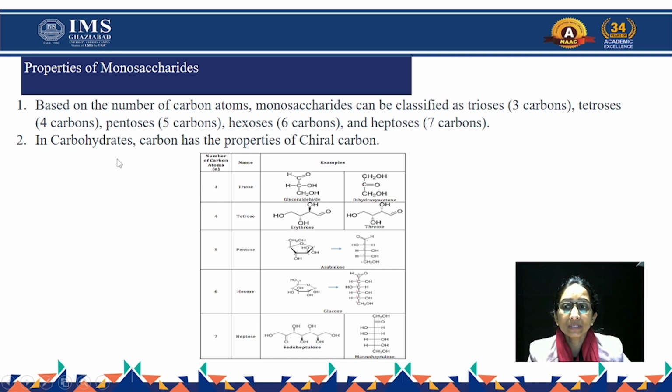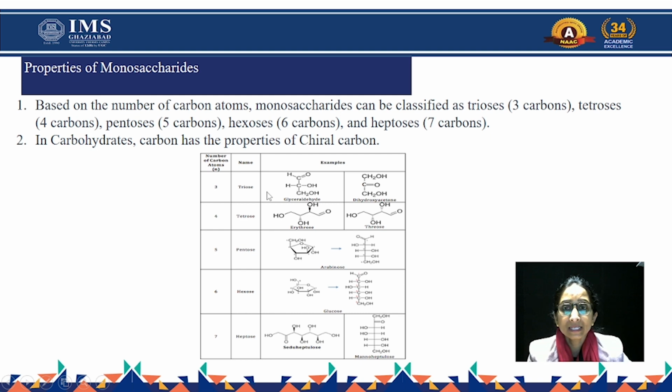Now we discuss the second property. You have all heard about the chiral carbon. What is a chiral carbon? As we know, carbon has four valencies, and when all four valencies are completed with different groups, the carbon is a chiral carbon.